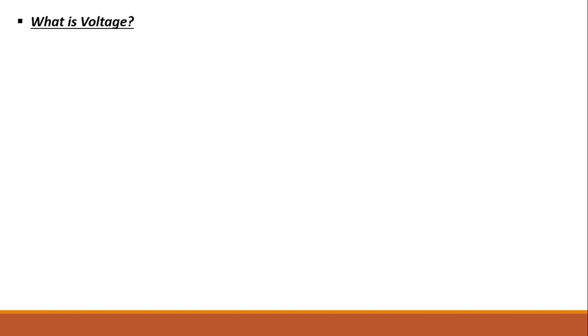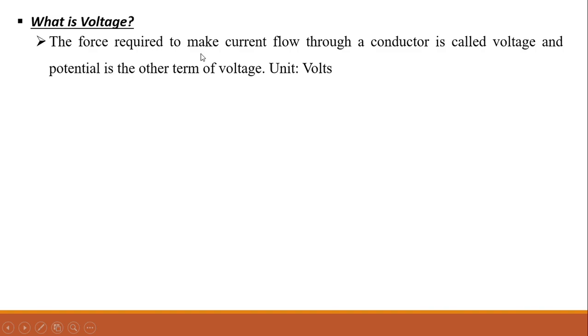Now we need to know voltage. What is voltage? As I said earlier, flow of free electrons is called as electric current. How the free electrons flow? The force required to make current flow through a conductor is called voltage, and the potential is the other term of voltage. Unit is volts.